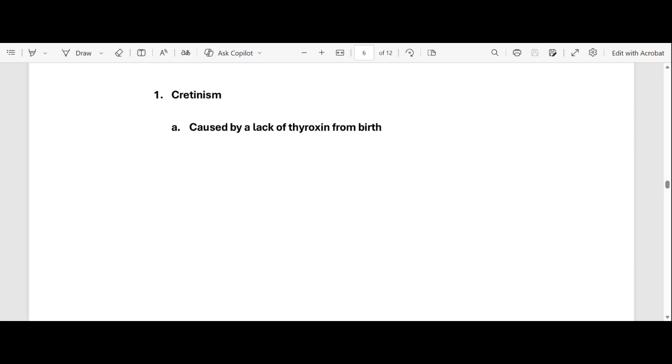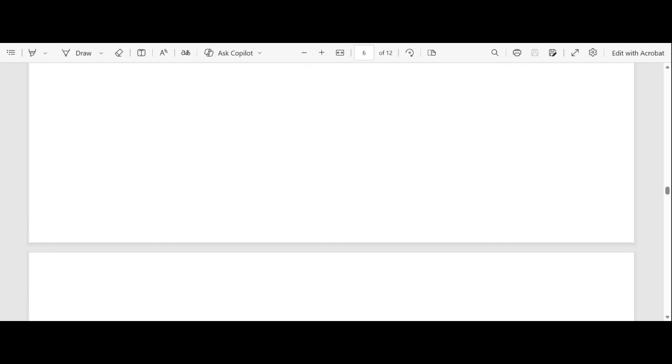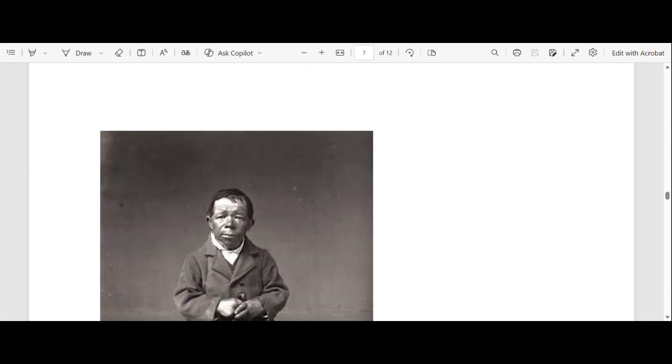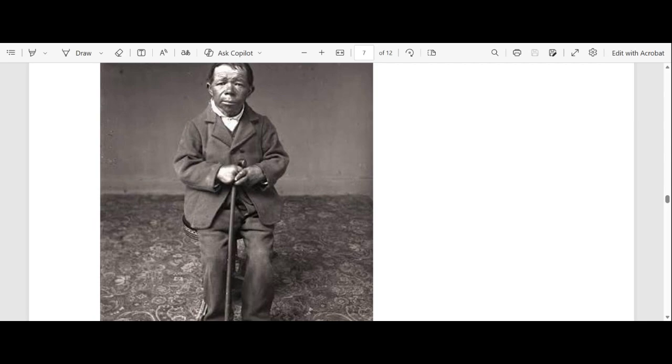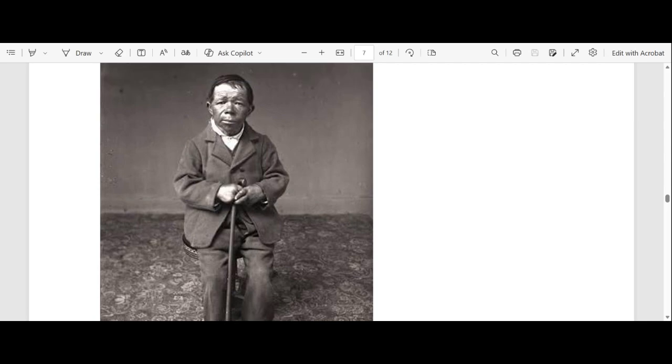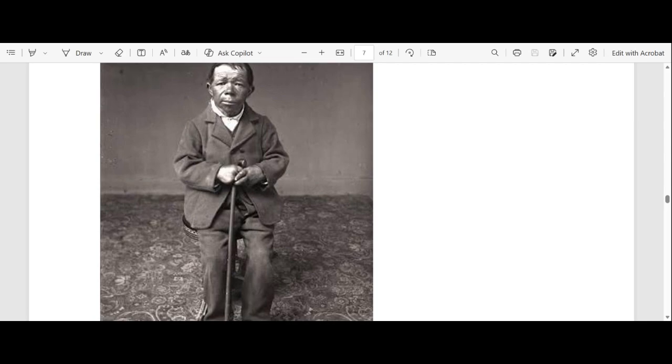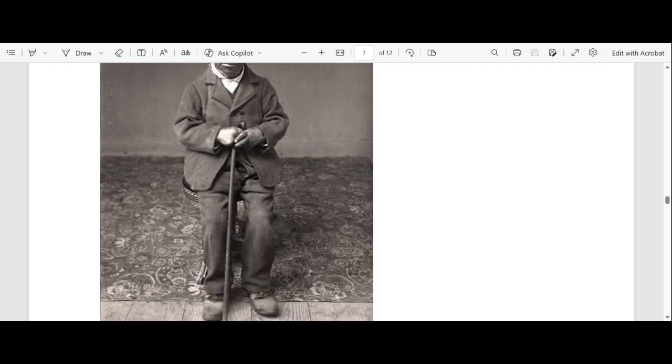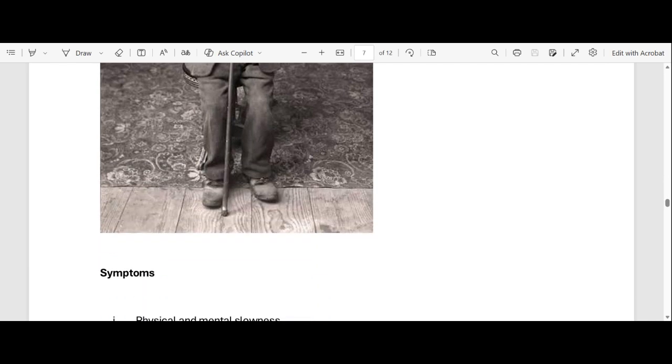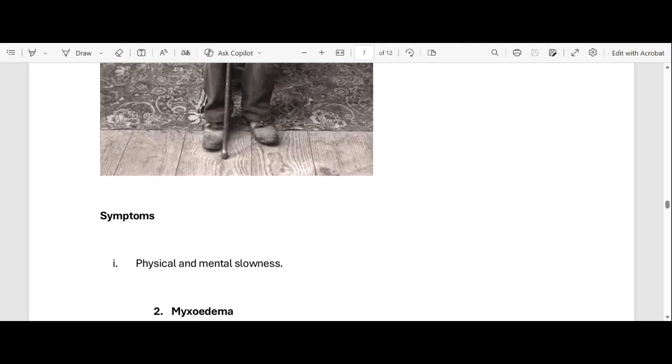Let's look at people who have this disorder. What do they look like? Can you see that this person, it's unlike dwarfism? This is a person who has cretinism. Now let's look at the symptoms and see what's the difference between this disorder and dwarfism.